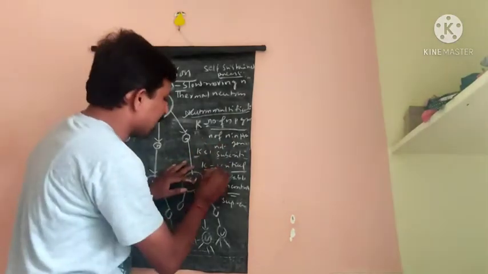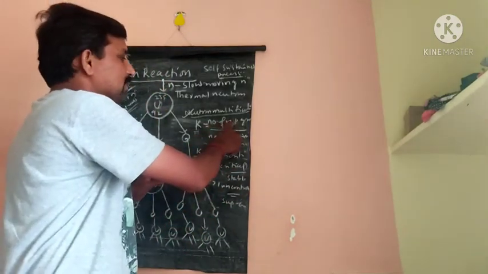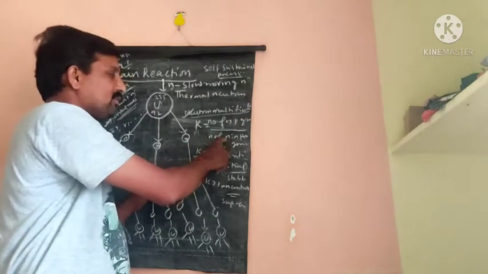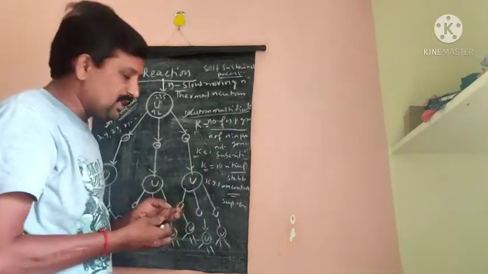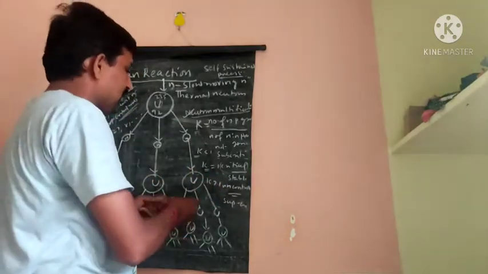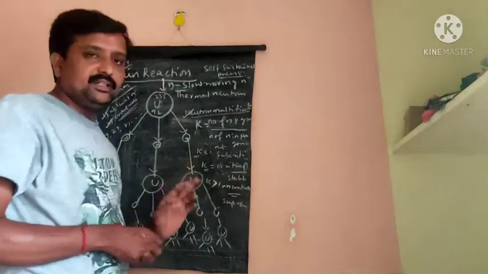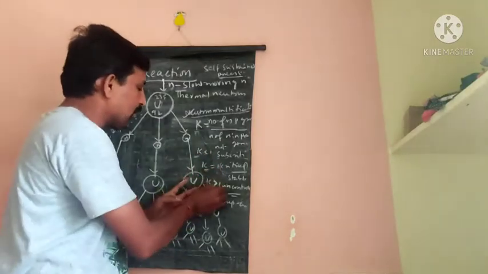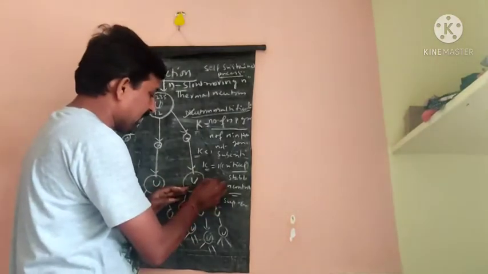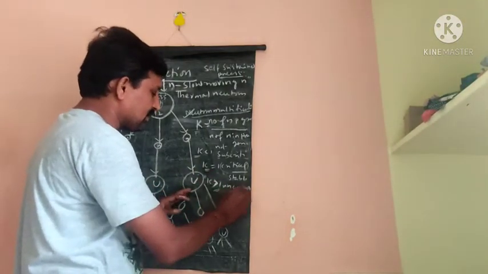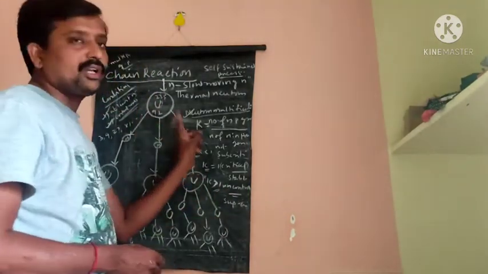If K is equal to 1, the state is known as the critical state. In that state, the number of neutrons in the present generation is equal to the number in the previous generation. Both are equal. The chain reaction is in a stable state. If K is greater than 1, that is called the supercritical state. It is an uncontrolled state. We cannot control the chain reaction in the supercritical state.